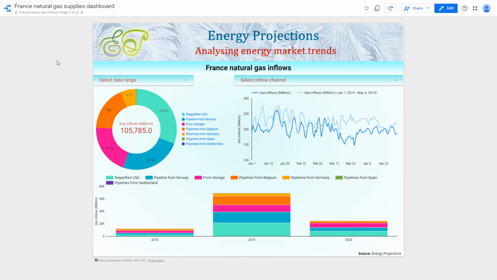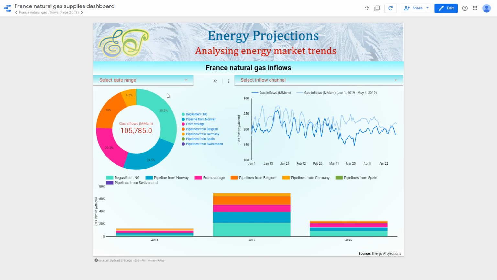When we talk about natural gas inflows, we are not just talking about imports. We already know that France is a major importer of pipeline natural gas as well as LNG. But other fundamentals that influence inflows are things like domestic natural gas production as well as storage.